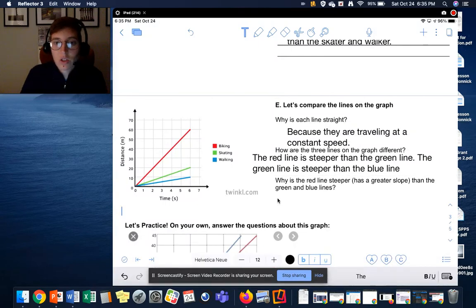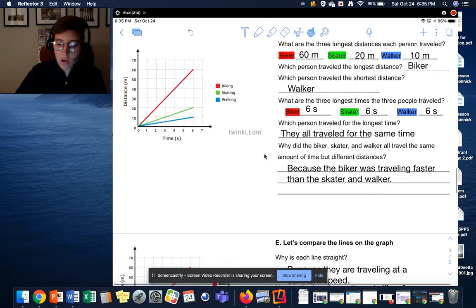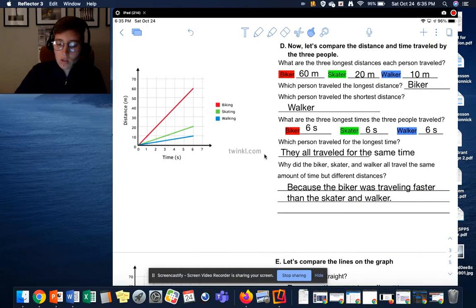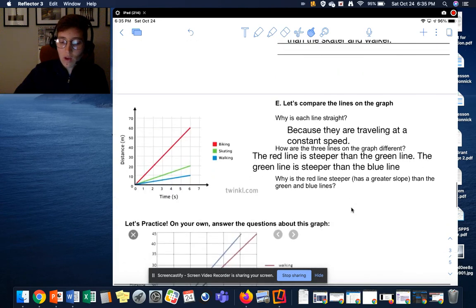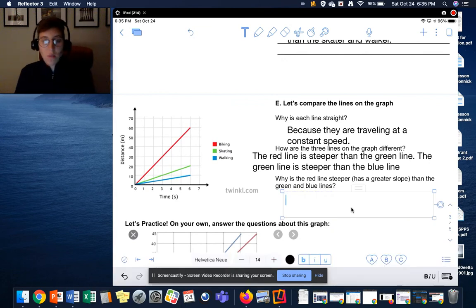Our next question says, why is the red line steeper? Why does it have a greater slope than the green and blue lines? Let's think about what we learned about how fast they were traveling. We said, why did they travel the same amount of time but different distances? Because the biker was traveling faster. So when you have someone traveling faster on a graph like this, that means their line is going to be steeper.